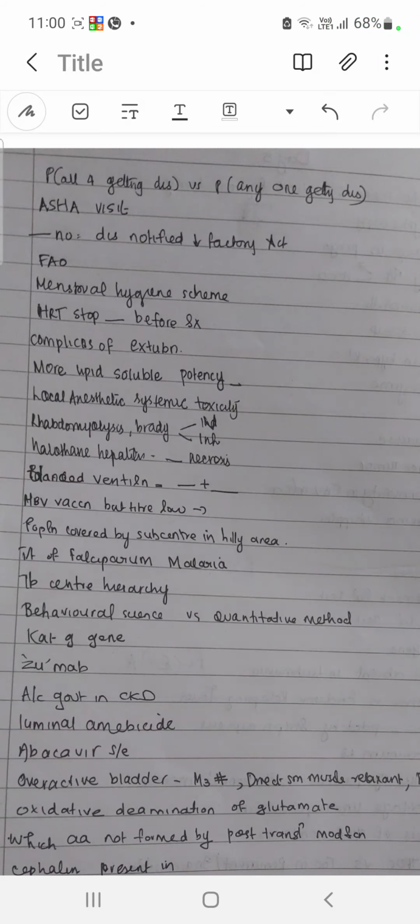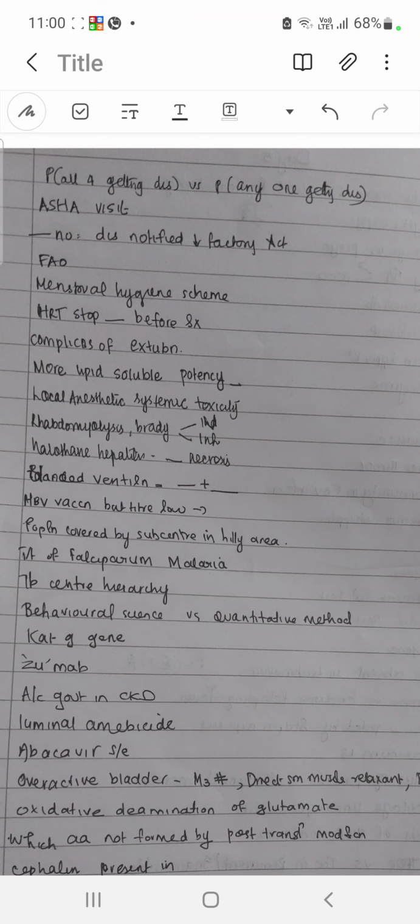So probability of all four getting disease and any one getting disease. For all four getting disease, you have to multiply. For any one, add each probability. Asha visit after delivery, so that is 765. Normal delivery 7. If it is institutional,